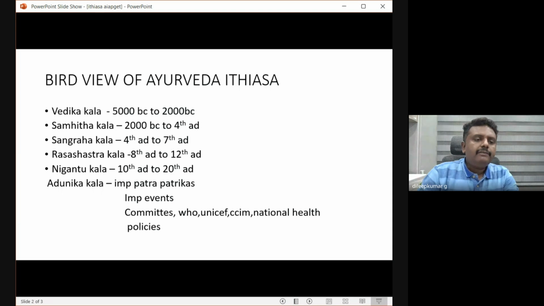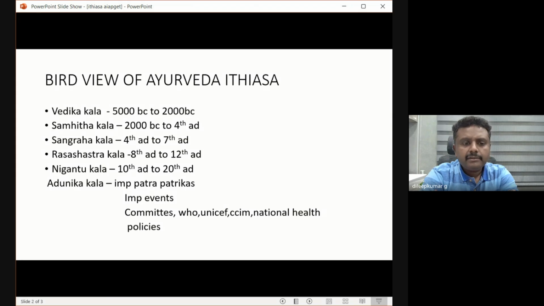After Nighantu Kala, we have Adhunika Kala. Adhunika Kala is the modern era, after the 20th century. In the modern era, what we have to concentrate on is important Patra Patrikas: which is the first newspaper, which is the first editor. They may ask such questions and about important events, like which is the first Ayurveda medical college established in India, and which is the first PG university established in India. That is IPGTRA, in Jamnagar.